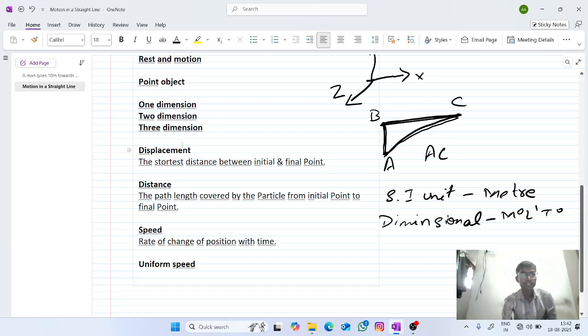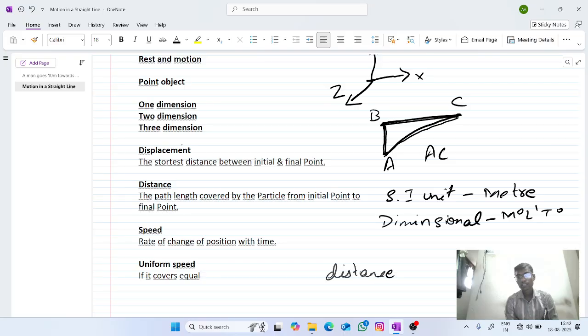We can say that the particle is moving with uniform speed if it covers equal distance in equal interval of time.